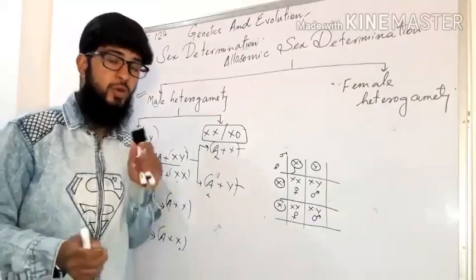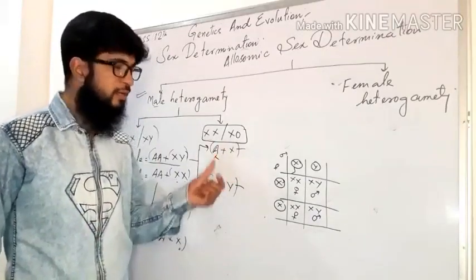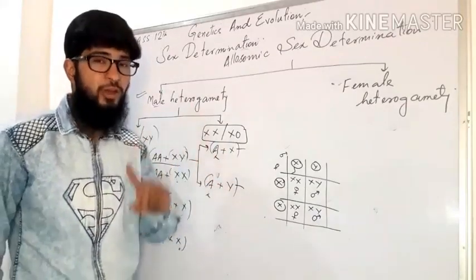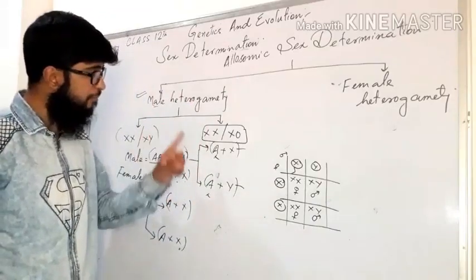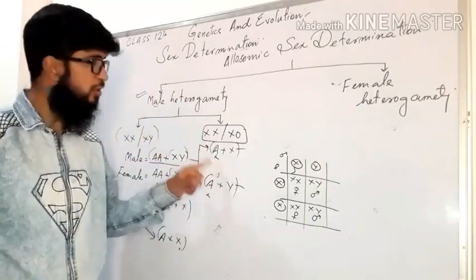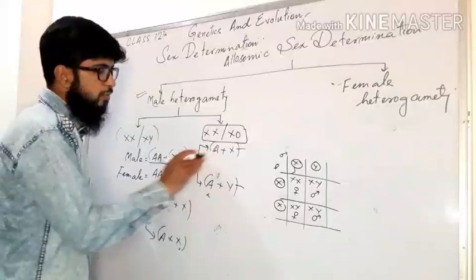That's not a question, but the question is on which gamete does it depend whether the offspring will be male or female? Very good. It is the male gamete on which it depends. So it is male heterogamety.